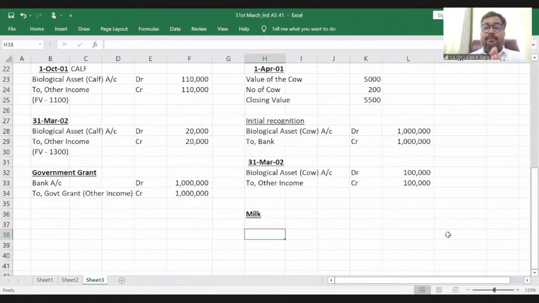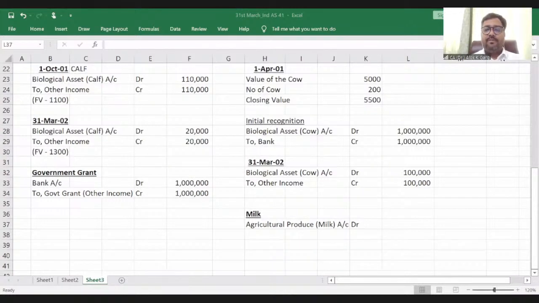Before becoming an inventory, this milk was agricultural produce, right? And what was the fair value less cost to sell of the agricultural produce? So what was the accounting entry for this milk? Agricultural produce, milk, account debit. The fair value less cost to sell was 24 rupees.